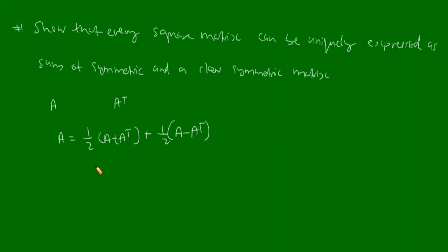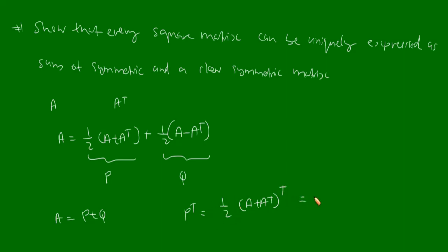Okay, now let us take this part as P and this part as Q. So A can be written as P plus Q. Now let us consider P transpose. Then what is P transpose? P transpose will be equal to half into (A plus A transpose) transposed. Half is a number, so we don't need to consider the transpose of the half.